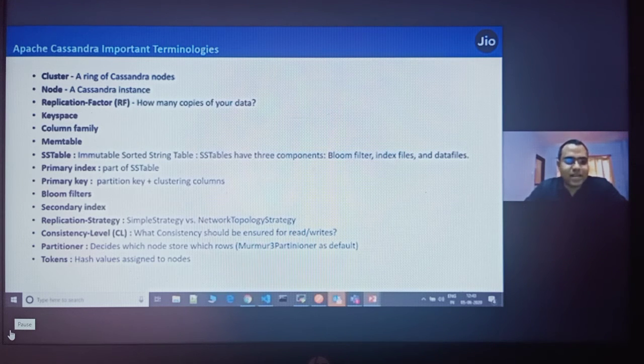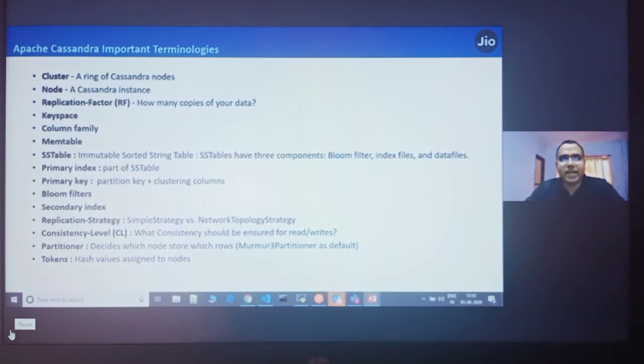It has a replication strategy in Cassandra: simple strategy or network topology strategy. If you want to work on a multi-DC kind of architecture, where you want to create clusters across DCs, then you use the network topology strategy, because it is meant for multi-DC setups. Simple strategy is for when you have only a local cluster. It's just a replication strategy.